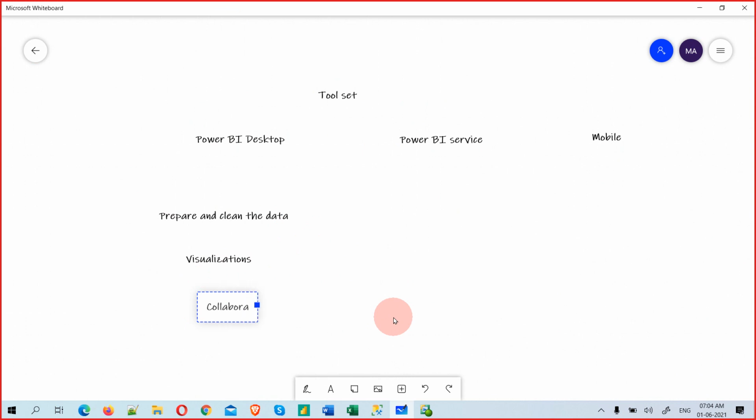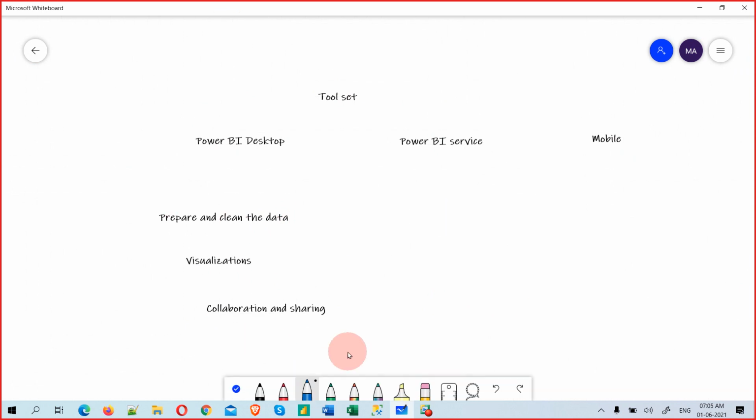Collaboration and sharing. What is collaboration? You may ask this question. At any point of time, if you don't know a word's meaning, you can ask. That's perfectly fine. Collaboration means working together, coming together to work. And sharing means once the collaborative work is done, we will share that with the end user. That's called sharing. So with Power BI we will do these three things.